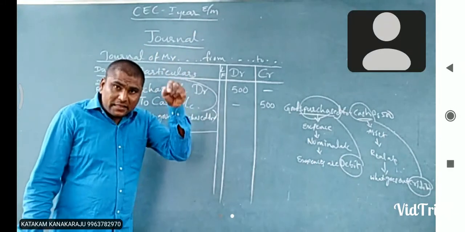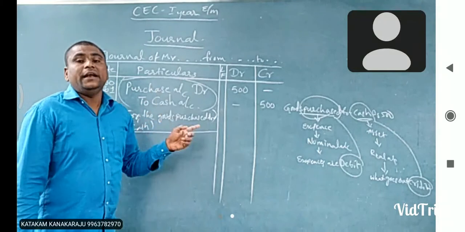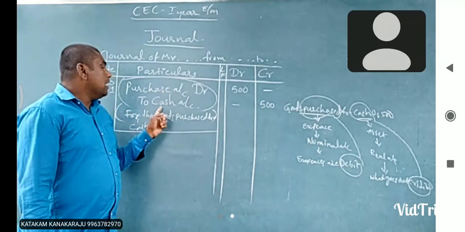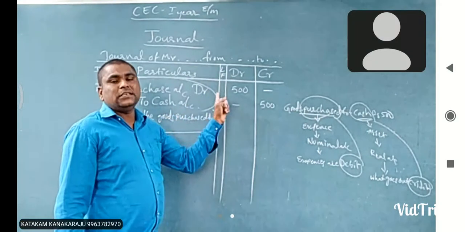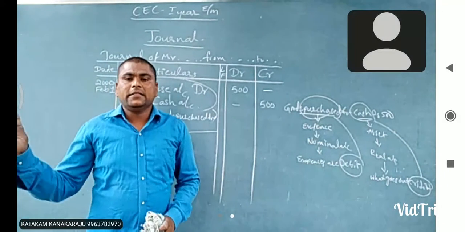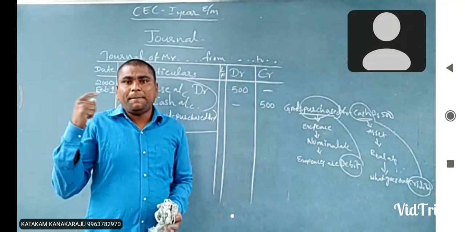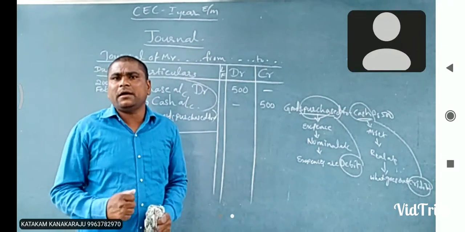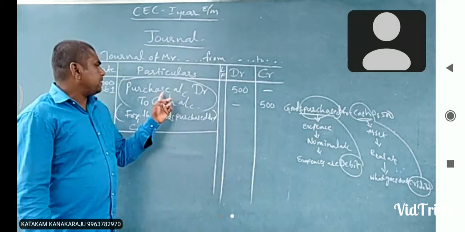So in that book, which page shows the purchase account and which page number shows the cash account, we show in the ledger folio number. If we maintain account books separately, that book is called the ledger book. In that ledger book, the purchase account appears on which page number? For example, on the 10th page we prepare the purchase account.